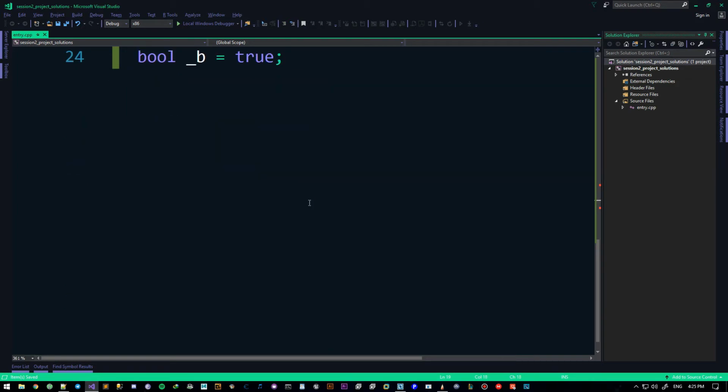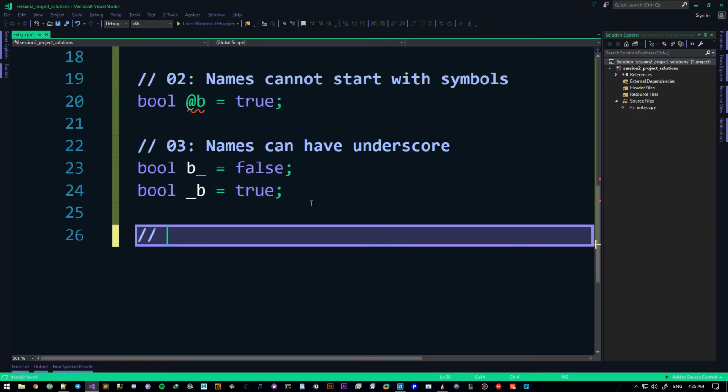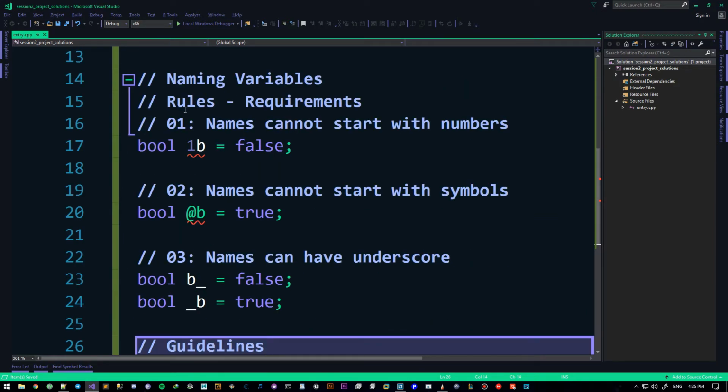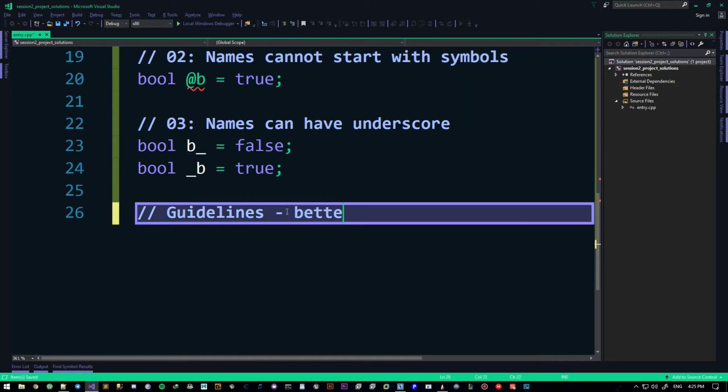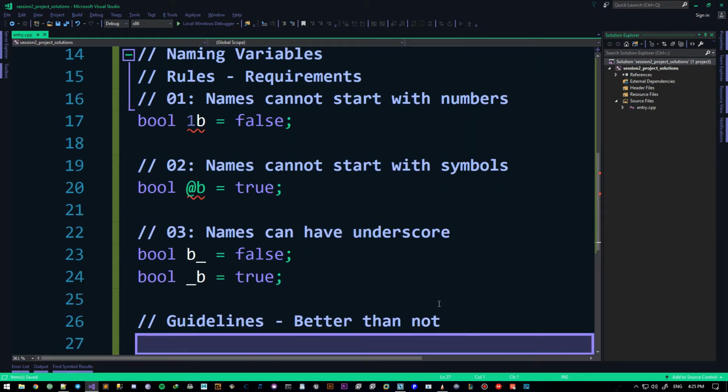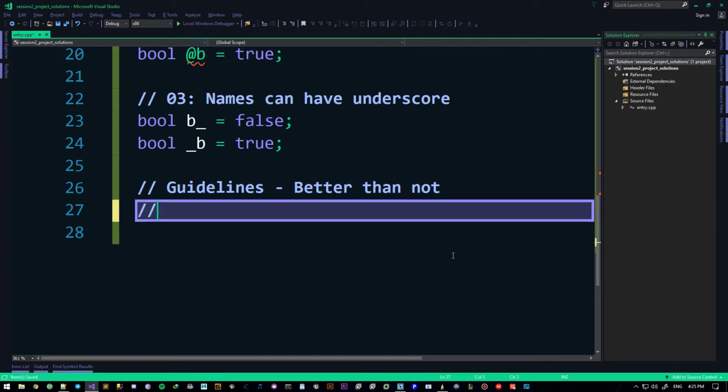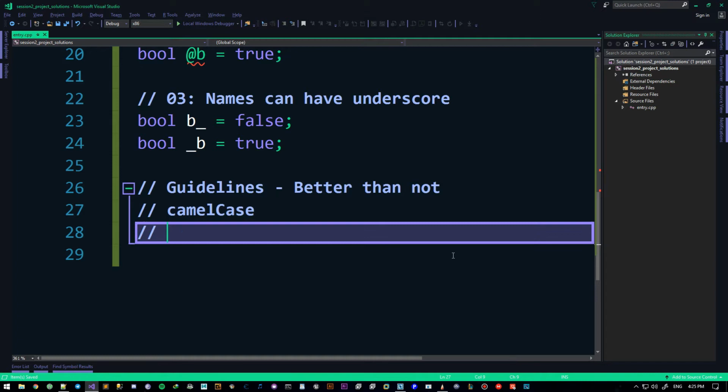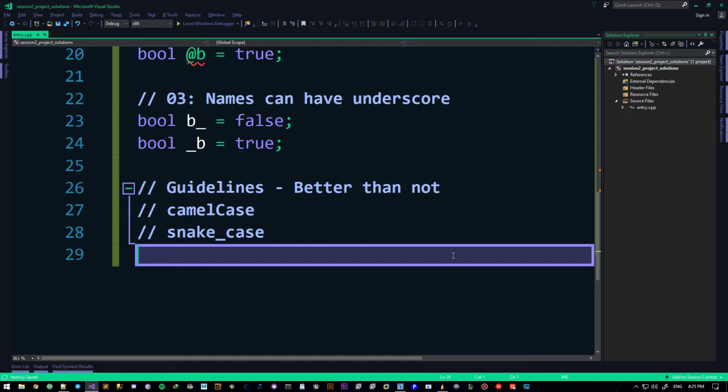Okay, now let's go for the guidelines. So these were just the rules. These are rules that we need to obey. Guidelines are better than not, so it's better for us to go by the guidelines than not. Now, there's a lot to talk about, but I'm just gonna talk about two of them. So we got camel case. Whoa, bro, it's camel, baby. Yeah, there we go. And we got snake case. So I'm just gonna tell you what variables and camel case and snake case have in relation.